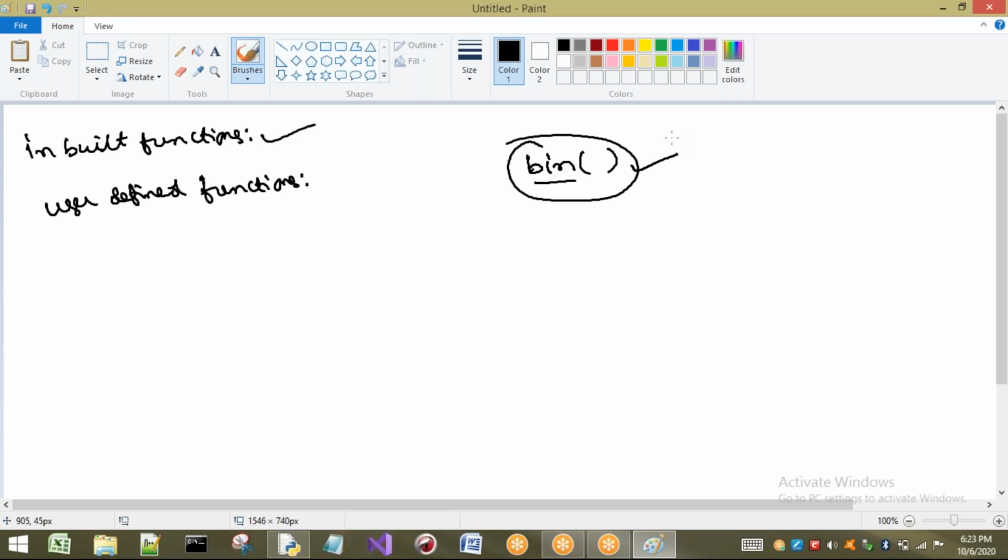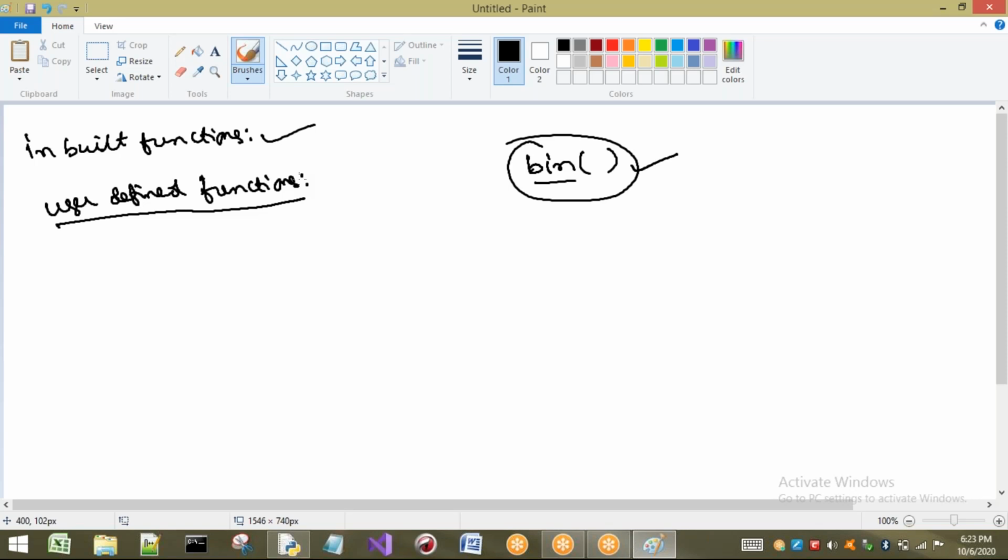On my own means what? I am a user, so it is nothing but user defined. I am going to define some function, so it is called a user defined function. So we go for user defined functions when our requirement is not available in built-in functions.